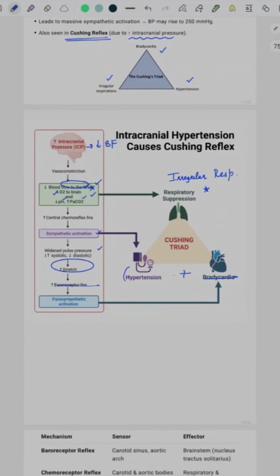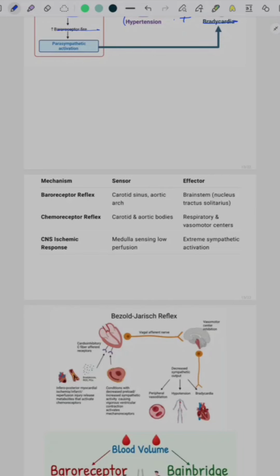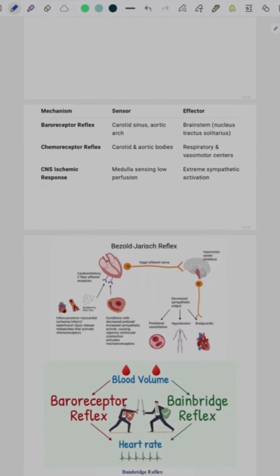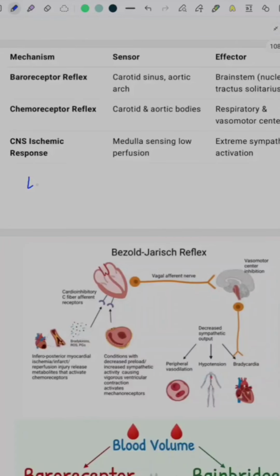Okay, so let us move on to the other reflexes. Other than that, there are some additional reflexes which are called the low pressure reflexes of the heart, which are mediated by the low pressure receptors. These are present in the walls of atria and pulmonary vessels, and they function in a similar manner to the baroreceptor reflex, but the measurement of these reflexes is quite difficult and it is not usually done.